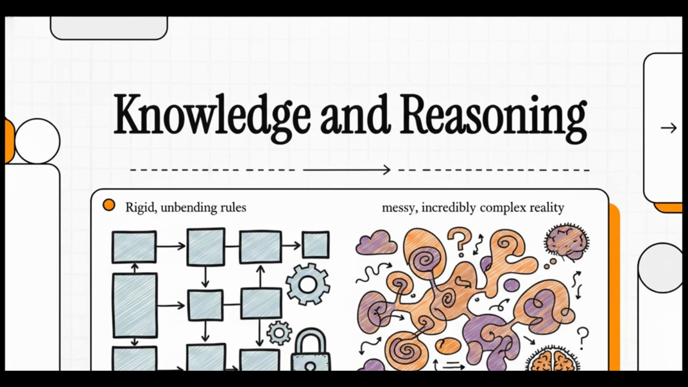Welcome to this explainer on knowledge and reasoning, where we're going to explore the incredibly fascinating evolution of how machines actually learn to think. We'll be tracing the journey of artificial intelligence as it moves from rigid, unbending rules all the way to handling the messy, incredibly complex reality of our everyday world. So if you've ever wondered how a machine goes from just knowing simple facts to making highly nuanced decisions, you are absolutely in the right place.